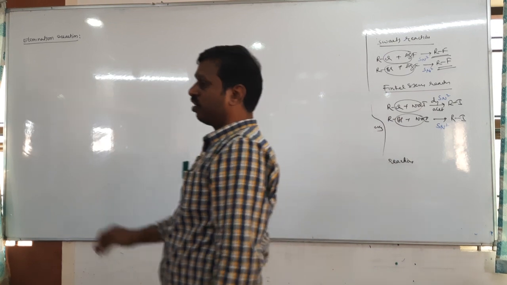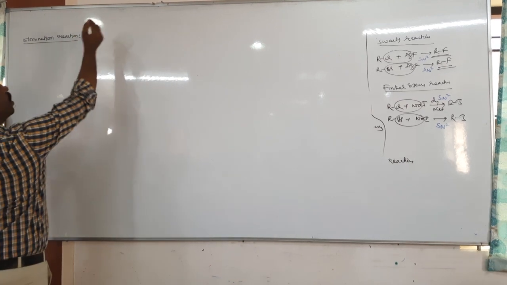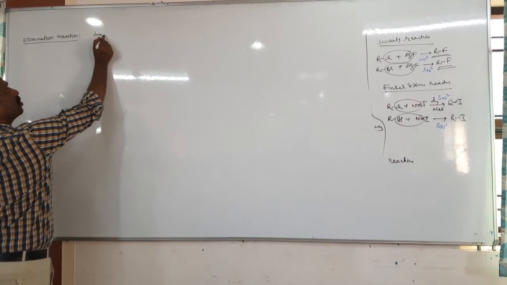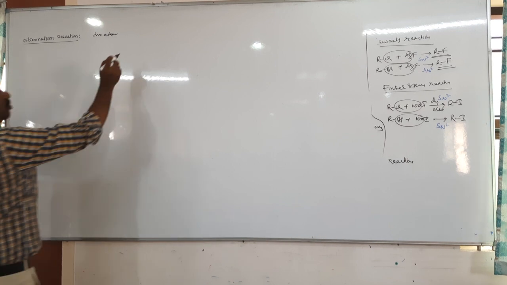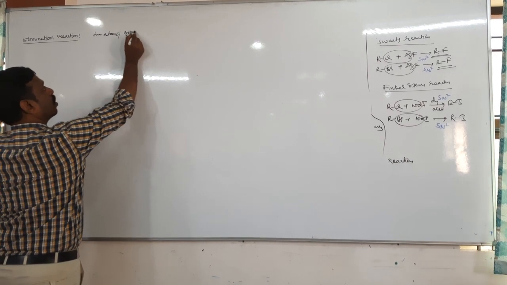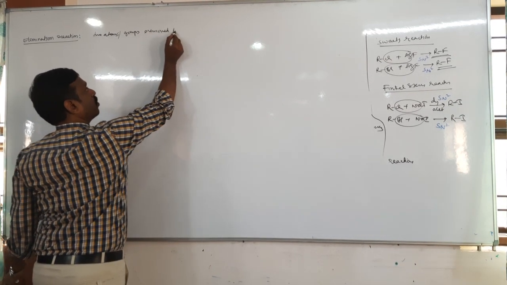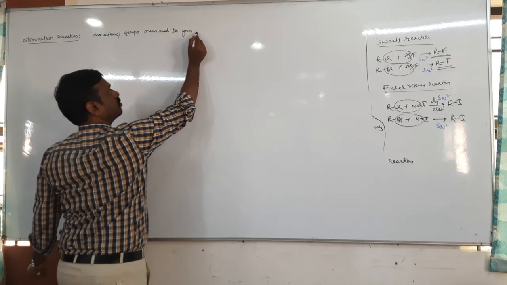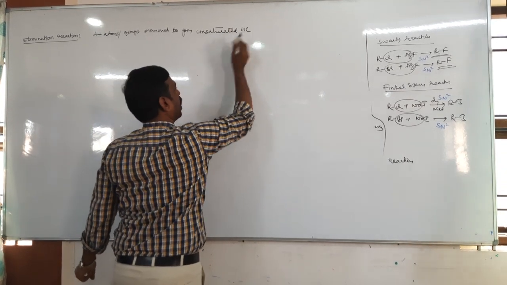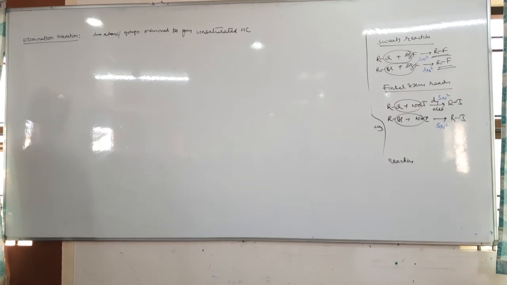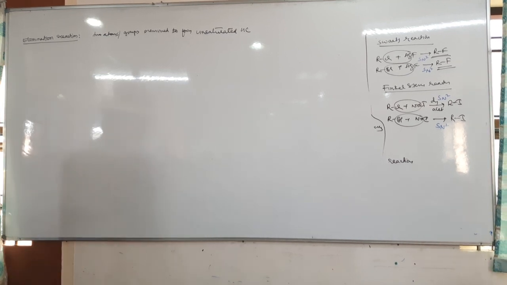So the definition of elimination reaction: the reactions in which two atoms or groups are removed to form unsaturated hydrocarbon are called elimination reactions.